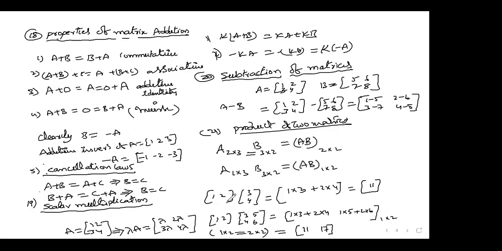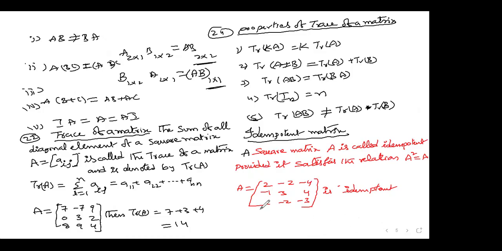Product of a matrix, I have given you one example here. I have taken a 1 by 2 order matrix, and this is a 2 by 1 order matrix. So these two are the same. Therefore 1 by 2 times 2 by 1, we got 1 by 1. So this is 1 by 1. 11 is the answer. When you multiply here, we got this as the answer. Okay, now move on to the next one.